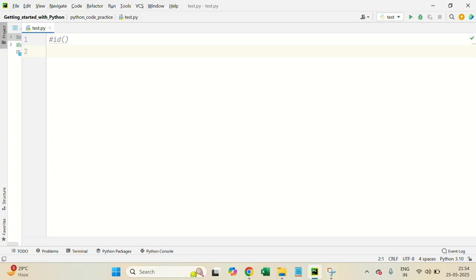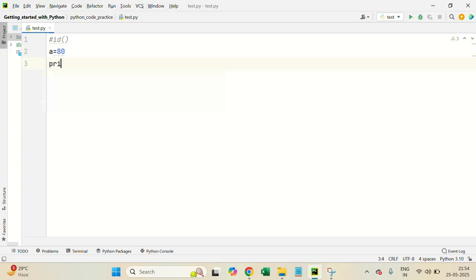In Python there are various data types that I will discuss in a separate video, but for the time being let's understand how the id function works. Let's say I'm taking a = 80. So a is an integer value, 80. When I'm writing a = 80, it is occupying some memory, so we can get to know the address of the variable a.